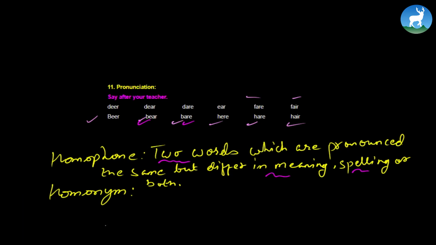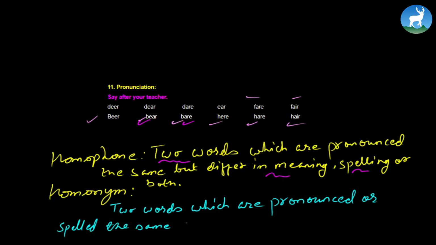And how about homonym then? What do you know about homonym? Now again, two words that are pronounced the same, spelled the same, but have different meaning. In this case, okay, here we just have homophones, by the way. Now this is homophone, dare, dear. All are homophones. See, two words that are pronounced the same but different meaning or spelling. See, they are homophones, air, heir. Now fair, fare. They are again homophones, differ in spelling and the meaning, of course. Beer, bear, hair, hare. So see, they are all homophones.